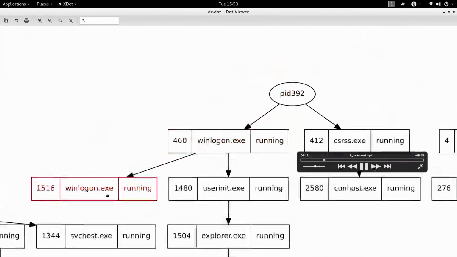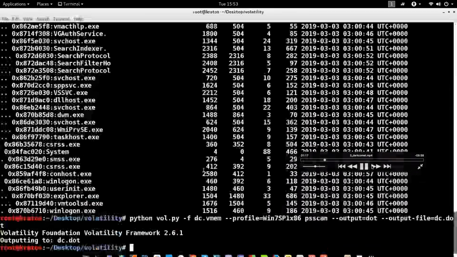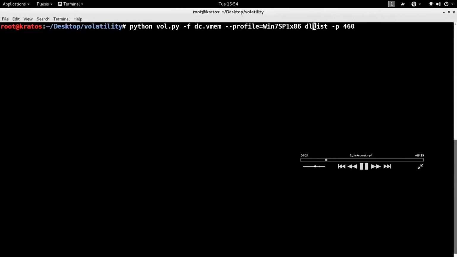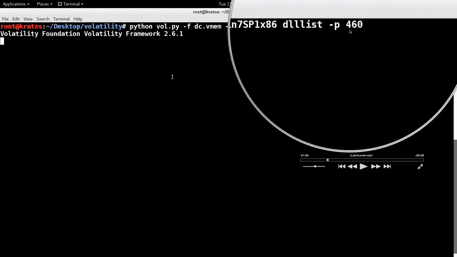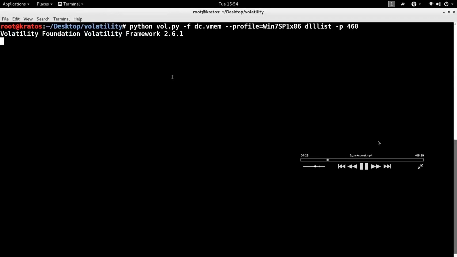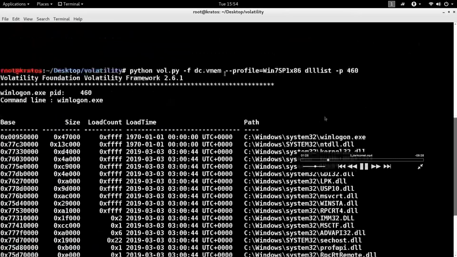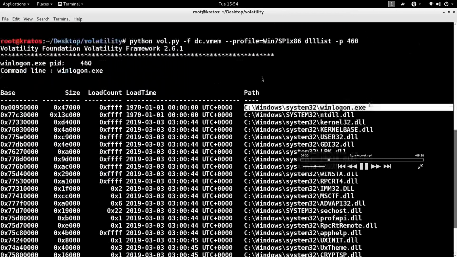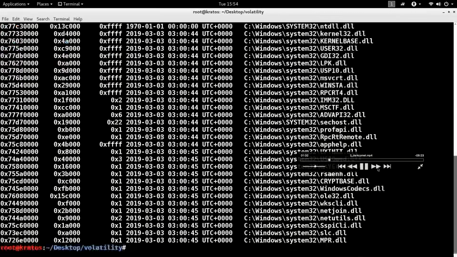Okay, so another thing that you may want to do, when you identify a similar process, is to look at the path from where it is running, right? To do that, you can also use the dlllist plugin. I'm using the dlllist plugin on the process that created the winlogon.exe process, which is 460. When I look at the path, notice the path of this process is the C:\Windows\System32 directory. The path is legit. So I'm guessing that the process ID 460 is a legit winlogon.exe.